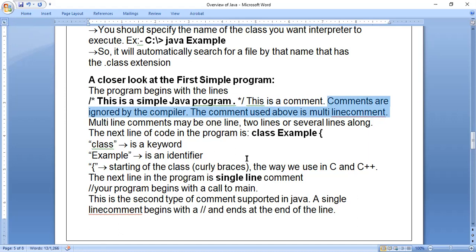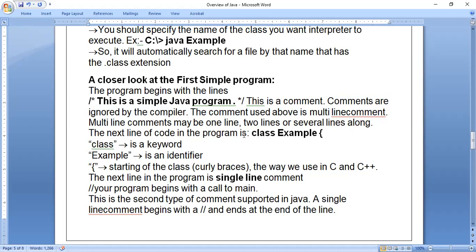In problem solving techniques, we have 7 stages. Whenever we write software, first we have to go through problem solving techniques. The 7 stages are: definition, analysis, designing, coding, testing, debugging, maintenance. The last one is documentation, program documentation. Program documentation means writing comments, or writing something about the program so that other users can understand it. That is nothing but a comment, but it is not considered for execution. The comment used above is a multi-line comment style. A multi-line comment may be 1 line, 2 lines, or several lines.